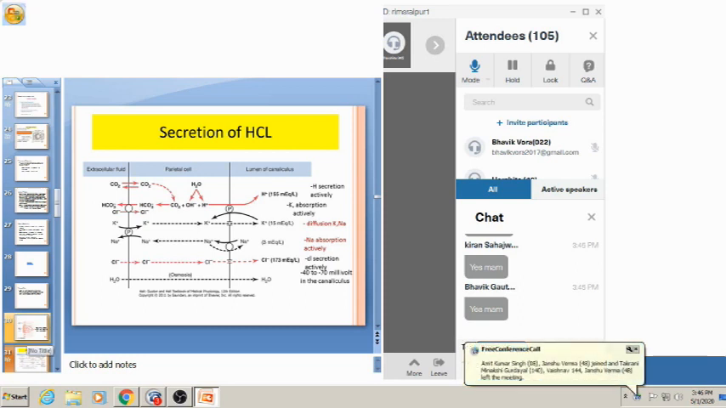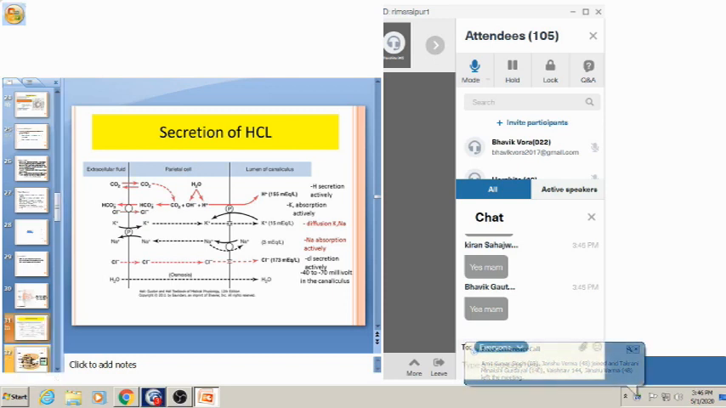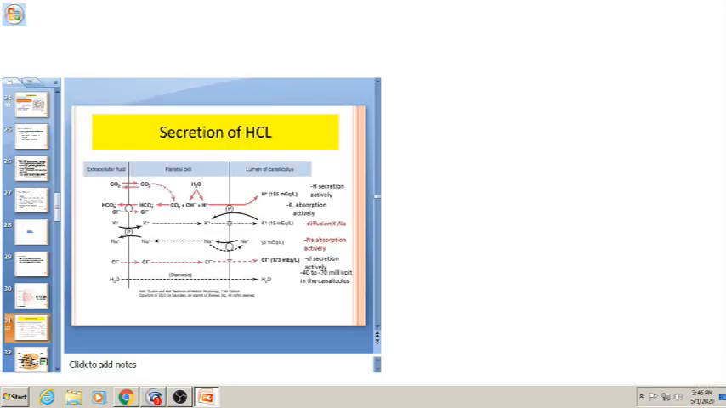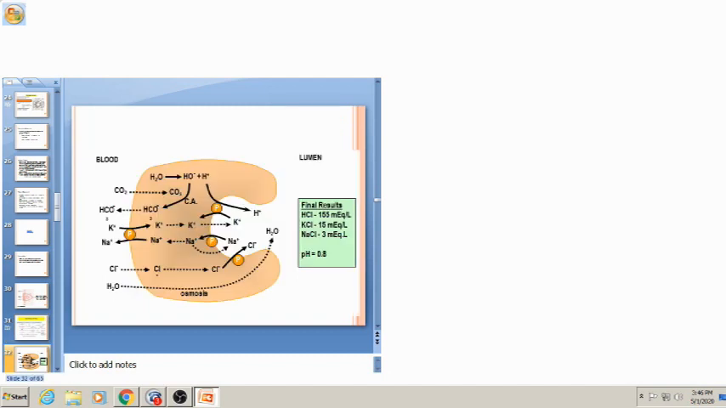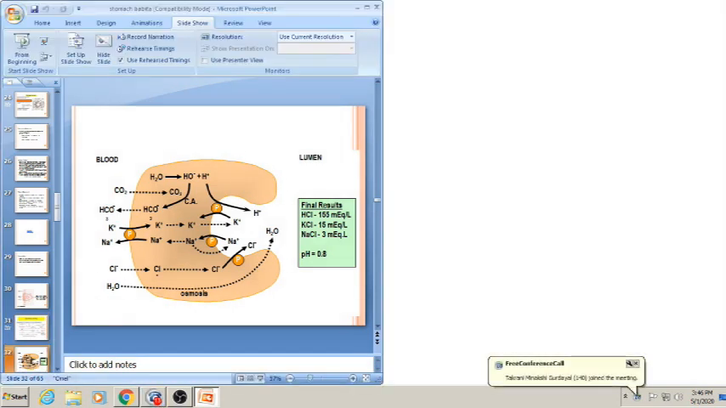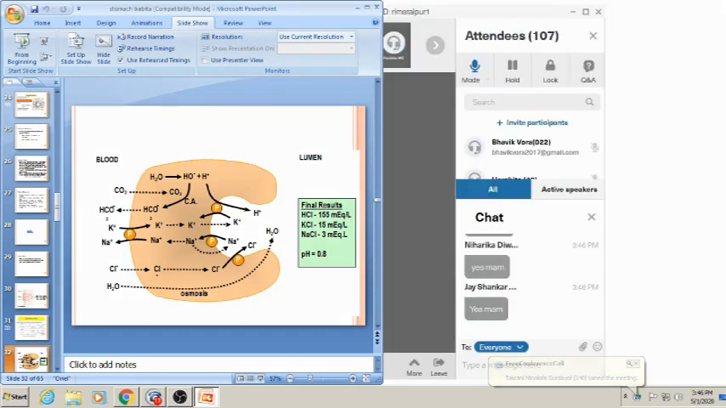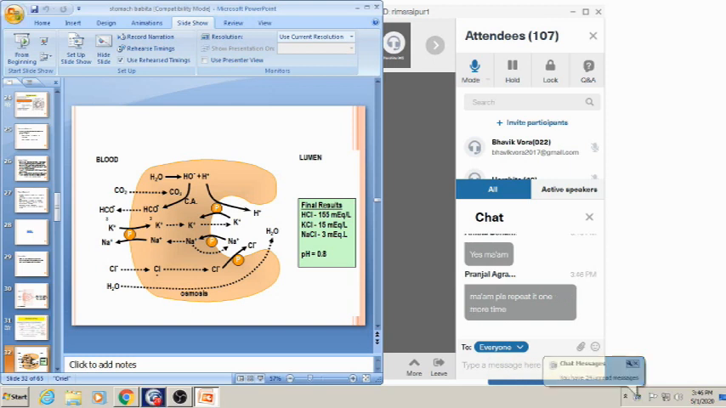If there is any kind of repetition needed, you can ask me, I will repeat it again, because this is a most important question. Got it? Everyone knows? Everyone can tell me about the mechanism of secretion of HCl? Okay, so this is another way of describing the mechanism of HCl.